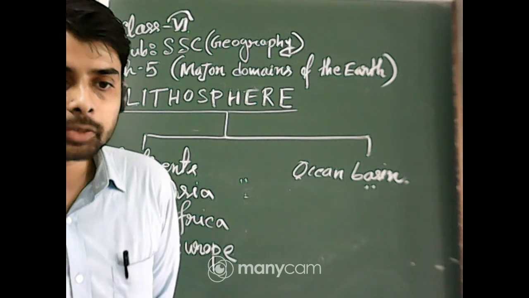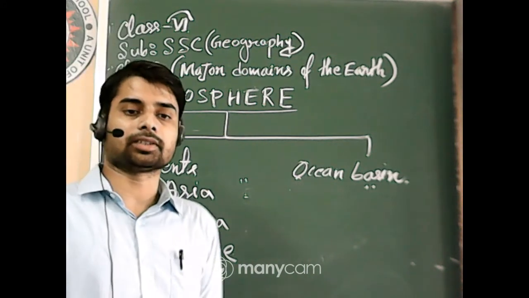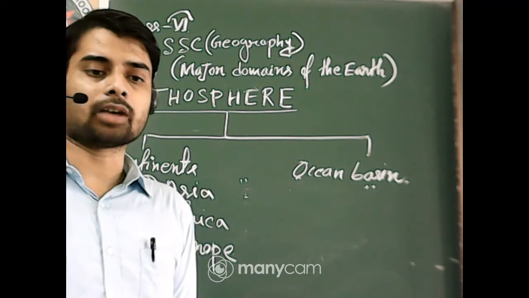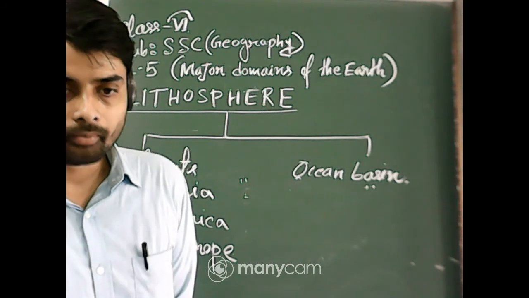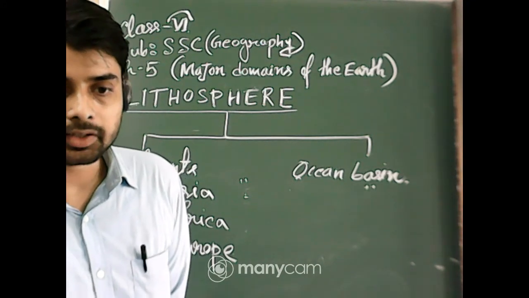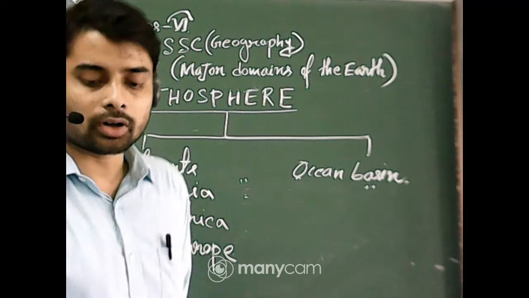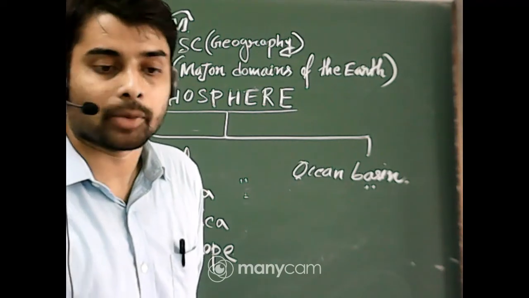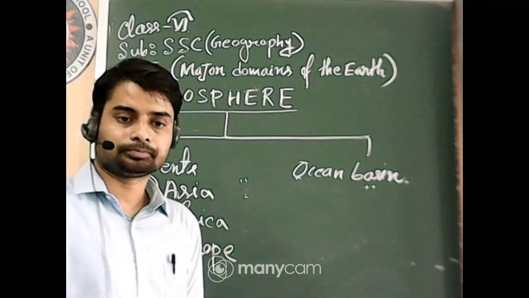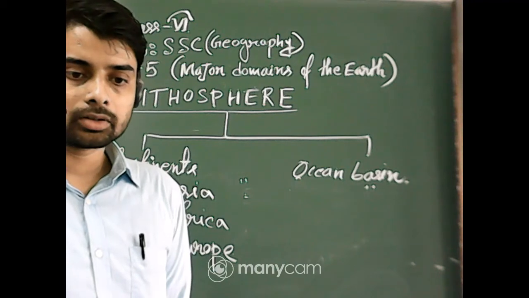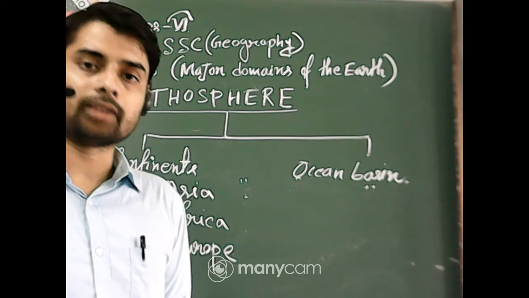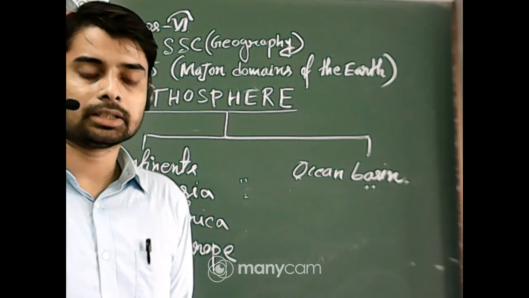Okay, Ashmita, it's wrong. It is Andes. Andes in South America, longest. Yes, Shreyan is correct. It is not in South Africa, it is in South America. Okay. Smallest continent, obviously, the Oceania or Australia.